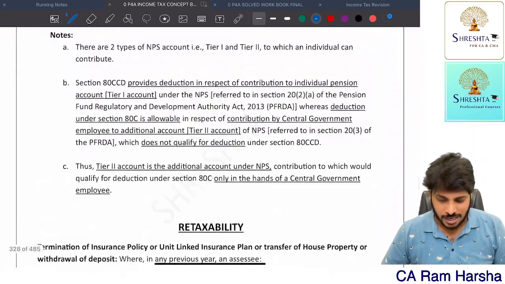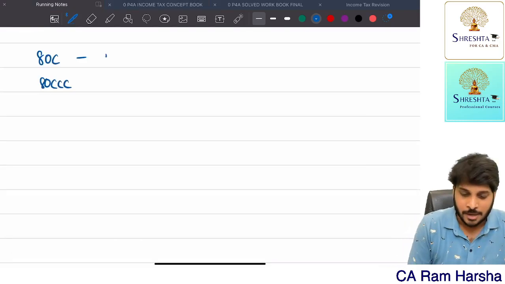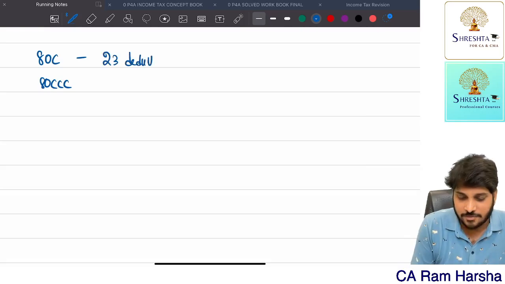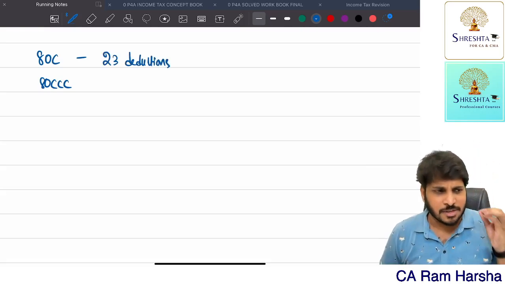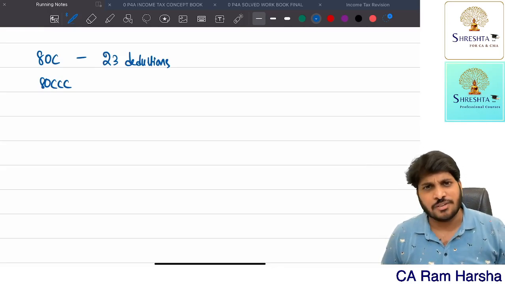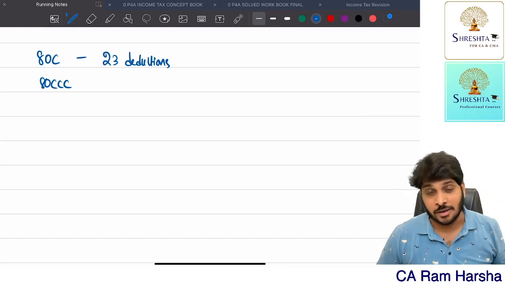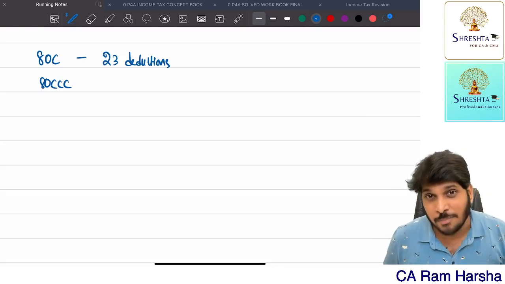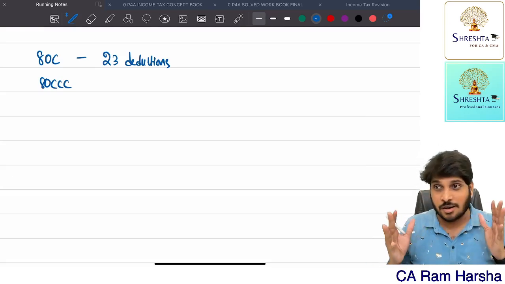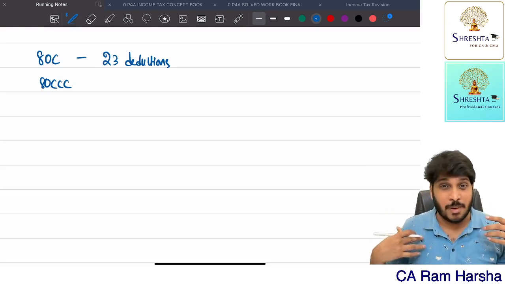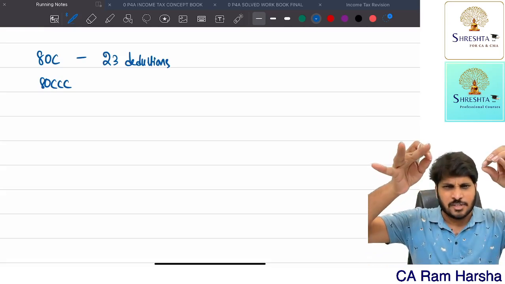Almost 23 items were there, approximately 23 items. So 23 deductions they have given, 23 different varieties of deductions. You are buying some deferred annuity plan, some pension fund, you are paying some contribution to provident fund, some insurance policy premium, tuition fee for children. Getting the point? Or you have taken a housing loan where you are repaying some principal component, or you are buying some savings certificate. Like that they have given so many items.